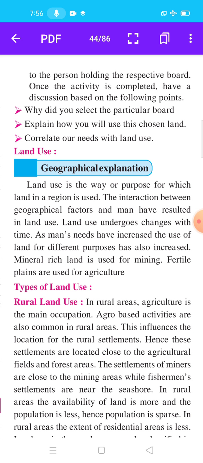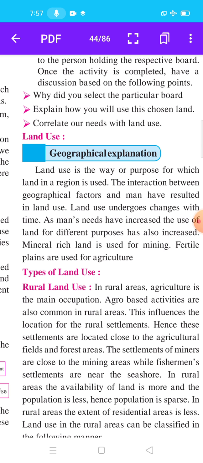The interaction between geographical factors and man means they are dependent on each other, and this has resulted in land use. Land use undergoes change with time. As man's needs have increased, the use of land for different purposes has also increased. Mineral-rich land is used for mining.